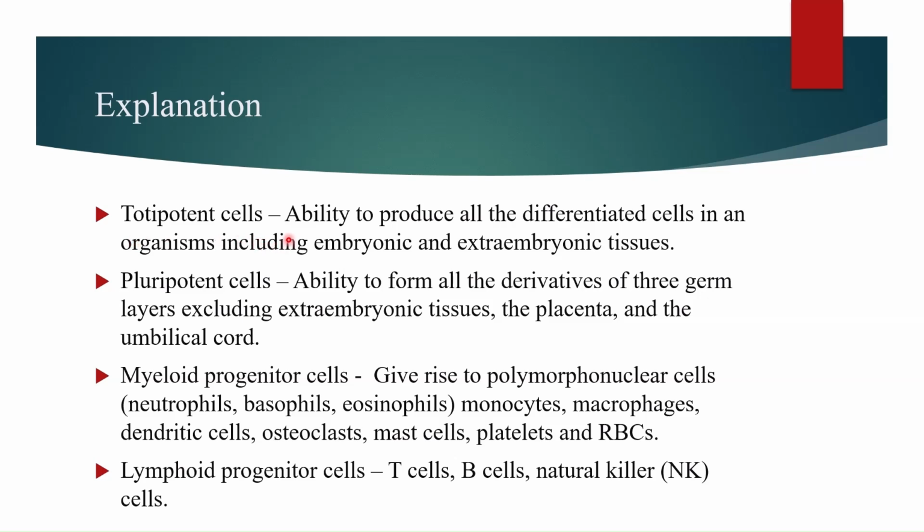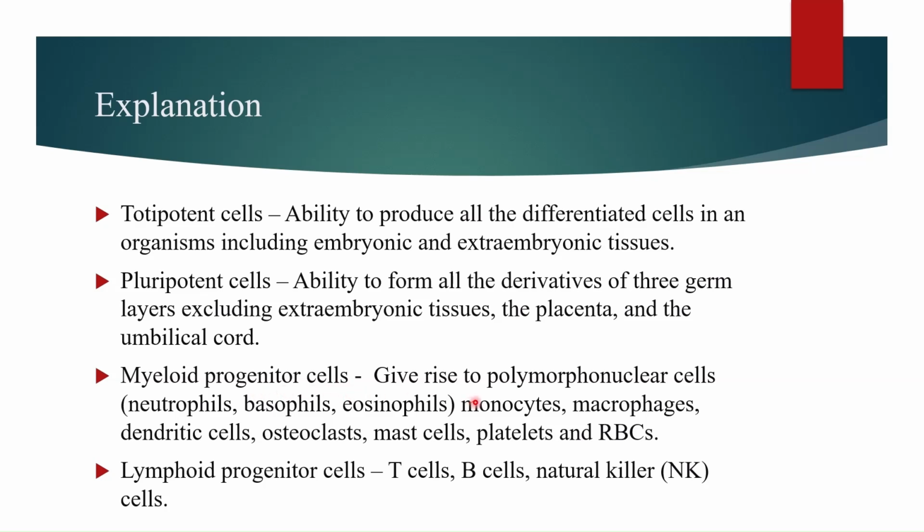Totipotent cells have the ability to produce all the differentiated cells in an organism, including embryonic and extra-embryonic tissues. Pluripotent cells have the ability to form all the derivatives of the three germ layers, that is ectoderm, endoderm and mesoderm, but these cells exclude extra-embryonic tissues, the placenta and the umbilical cord.